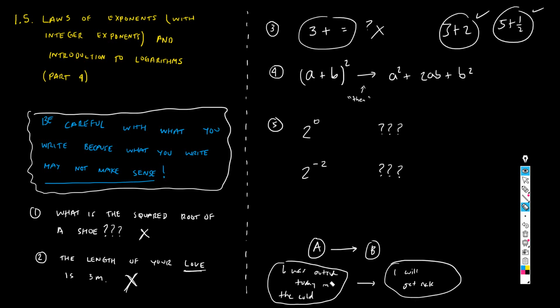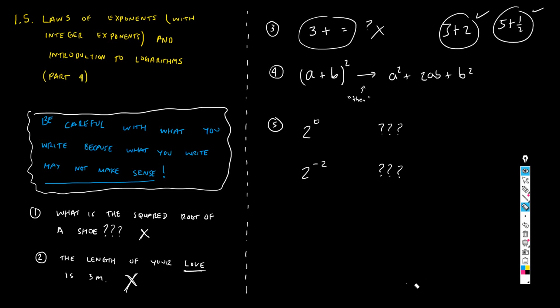It means that you know something before, and then by doing some logic, you can arrive at some other affirmation. Okay, once you understand the meaning of the then symbol, you can see that it's used incorrectly here. Because this is not what you're trying to say. You're not trying to say that (a plus b) squared, then a squared plus 2ab plus b squared. That doesn't make sense, because in here you're not making any affirmation.